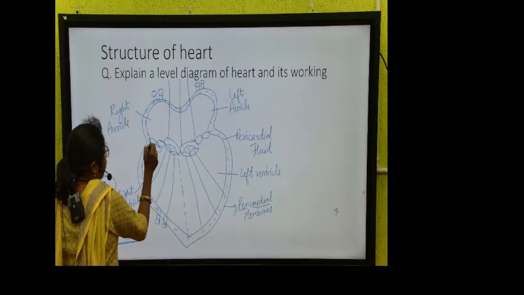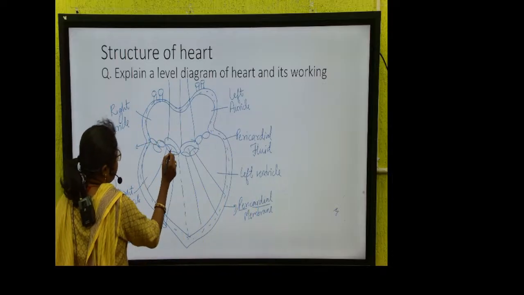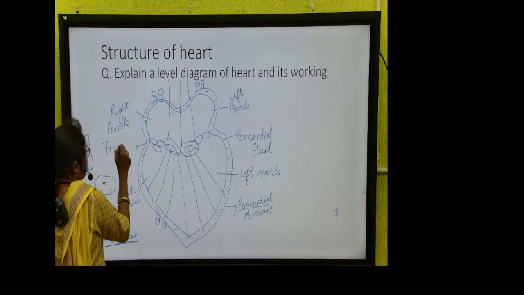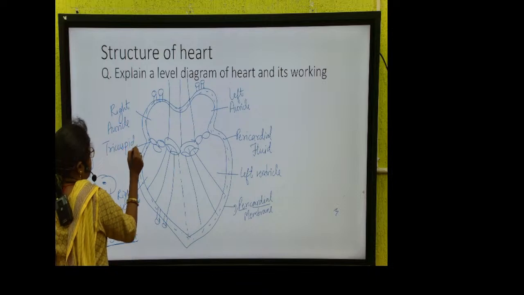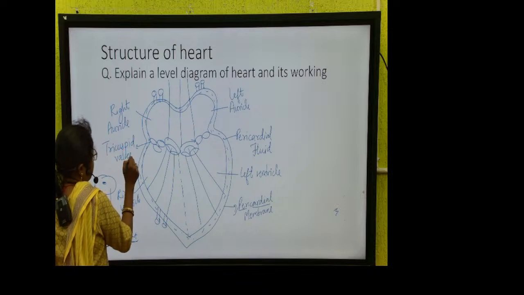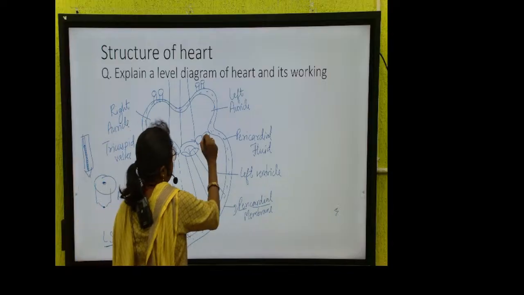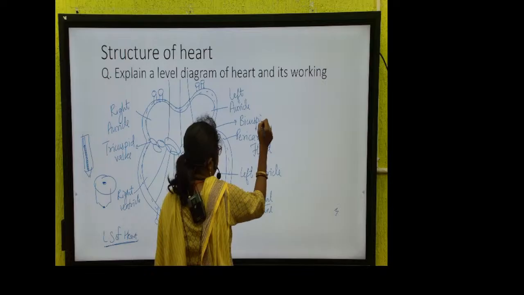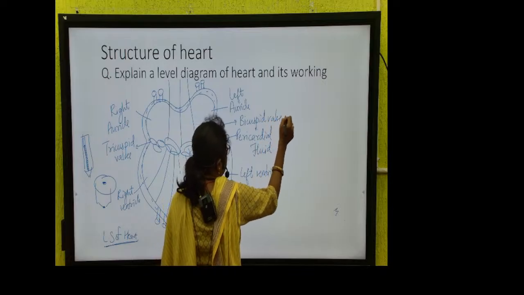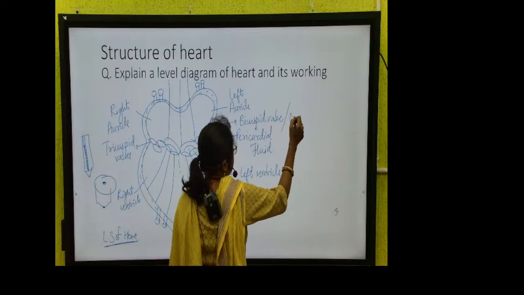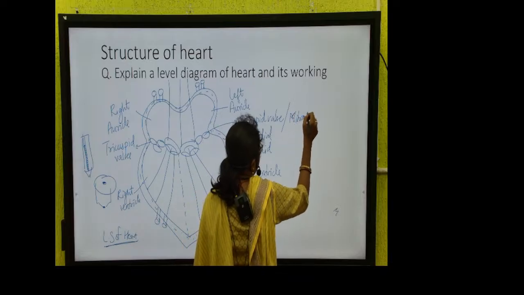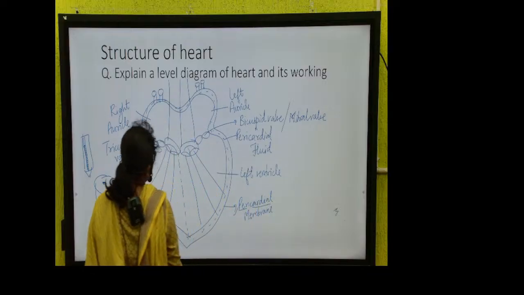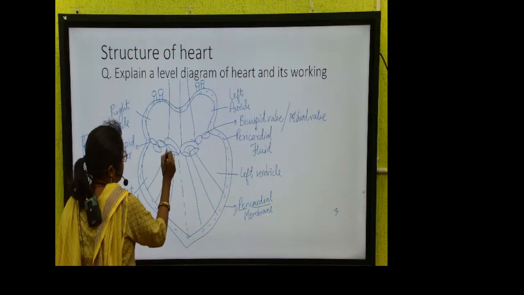We have valves, two types of valves are present. Where there are 3 structures, this is called tricuspid valve. And where there are 2 structures, it is called bicuspid valve. The another name for this valve is mitral valve. What do we call it? Mitral valve.